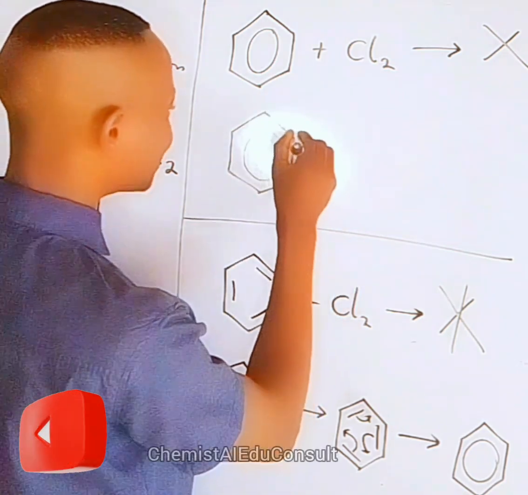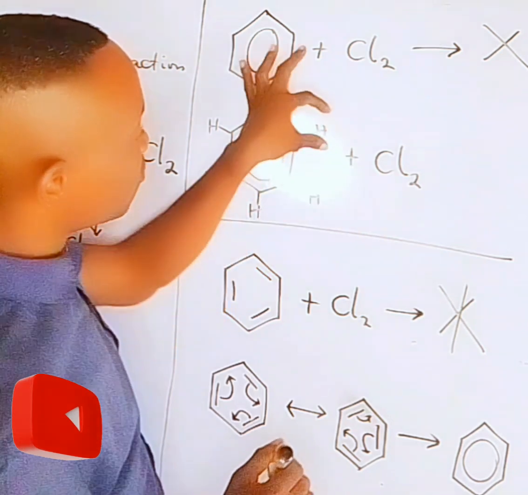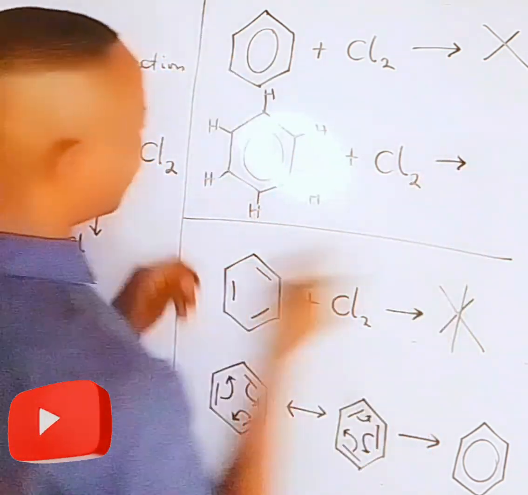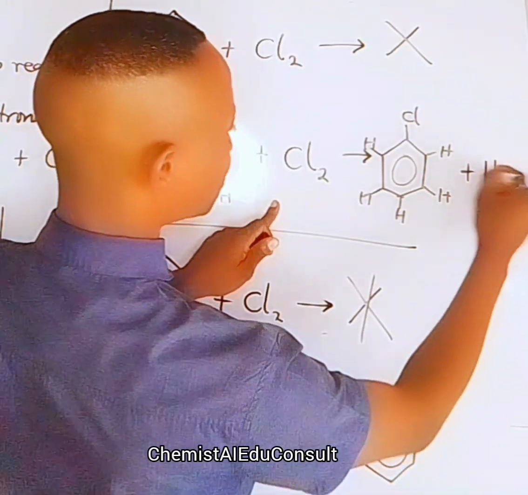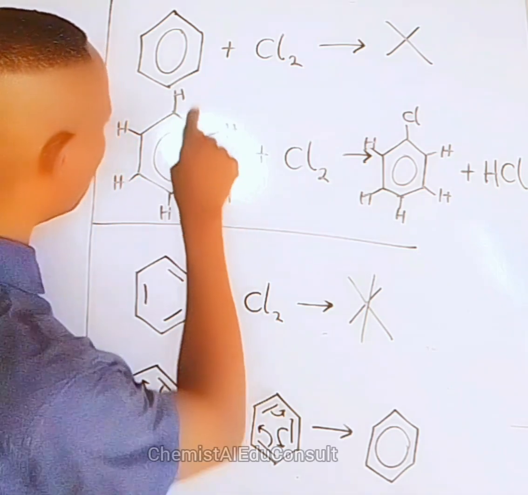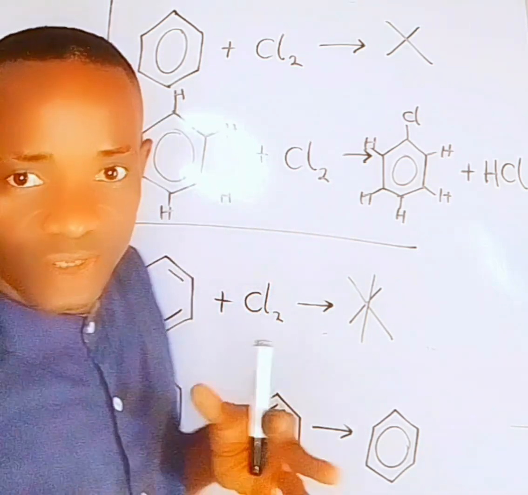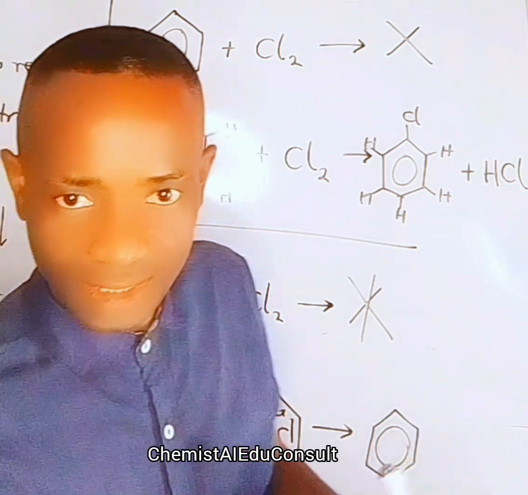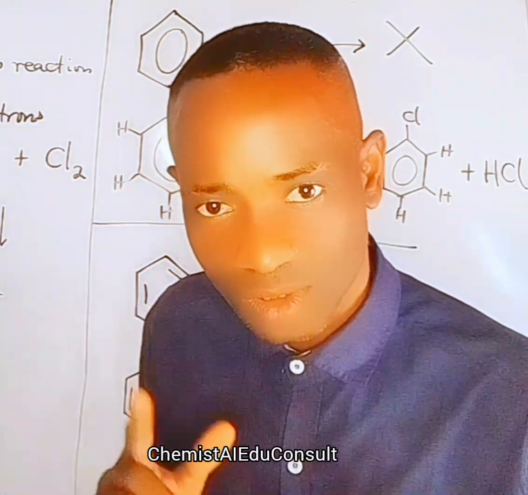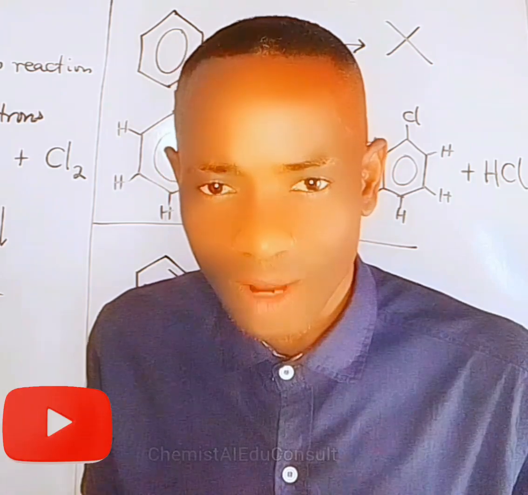But recall that there are hydrogen atoms here. So what happens is that chlorine will pick hydrogen, and we have chloro-substituted benzene like this, plus hydrogen chloride. This reaction is called substitution reaction because one of the hydrogen atoms is replaced with a chlorine atom. Substitution. So when you are asked why benzene does not undergo addition reaction, this is exactly what should come to your mind. But does it mean that benzene cannot undergo addition reaction?